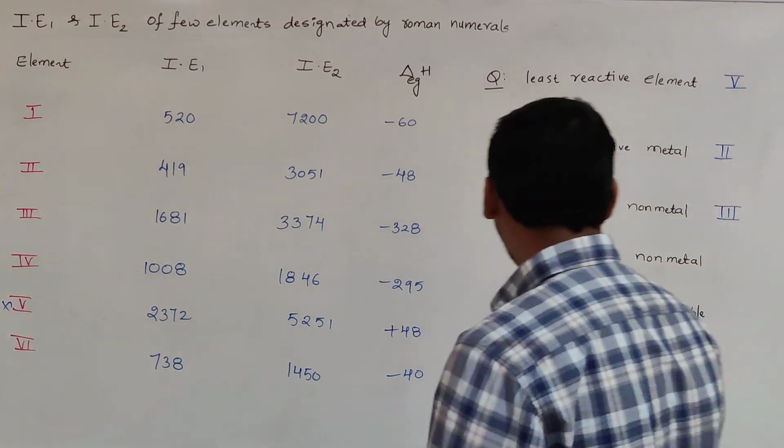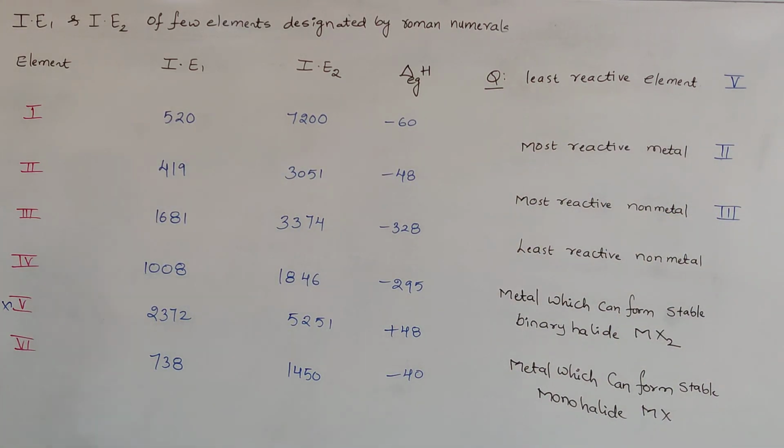And the least reactive non-metal. Least reactive non-metal means the electron gain enthalpy values are negative and the ionization enthalpy values are very high. So far the fifth one is ruled out, the second one is ruled out, and the third one is also ruled out. Then the first, fourth and sixth. The first and sixth have lower ionization enthalpy values compared to the fourth one.